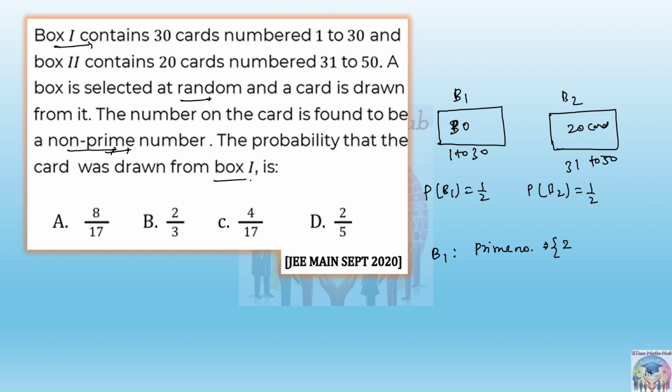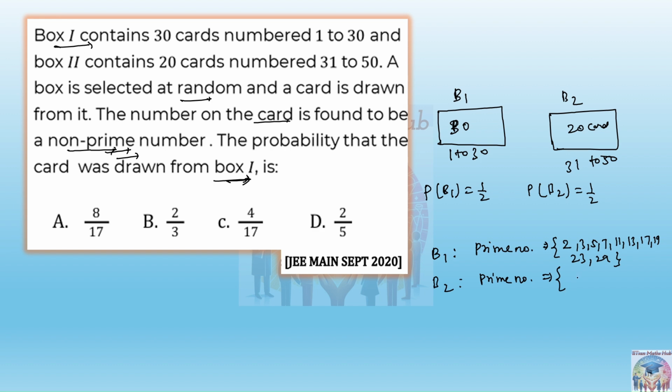It is already given that we have to find the probability that the card was drawn from box 1 and the card drawn is found to be a non-prime number. So from B1, 1 to 30, how many prime numbers will we be getting? 2, 3, 5, 7, 11, 13, 17 and 19, and then 23 and 29. Only these numbers you will be getting.